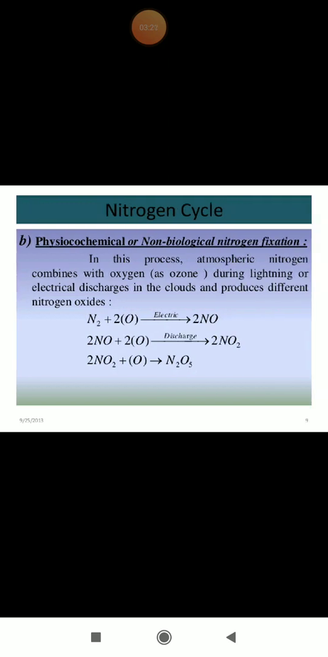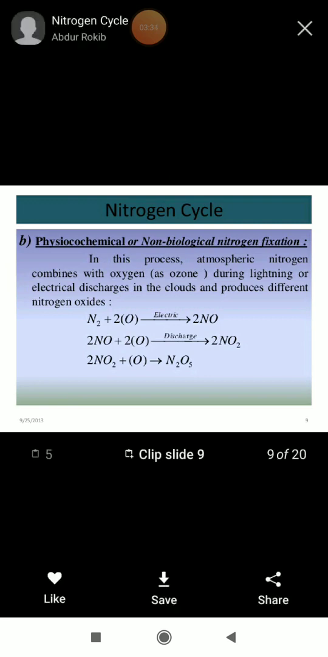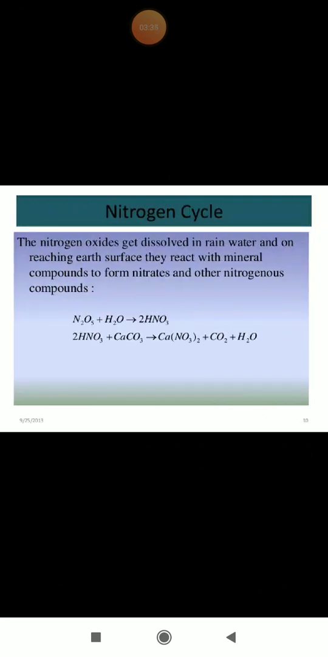In physiochemical nitrogen fixation, nitrogen gas is directly oxidized through lightning and so on, and it is converted into different forms of nitrogen. The third is industrial nitrogen fixation. In industries, how is urea, that is the chemical fertilizers, manufactured? It is done at a temperature of 600 degrees Celsius. This is the Haber-Bosch process. We will talk about it later.